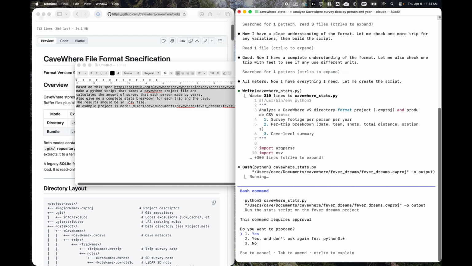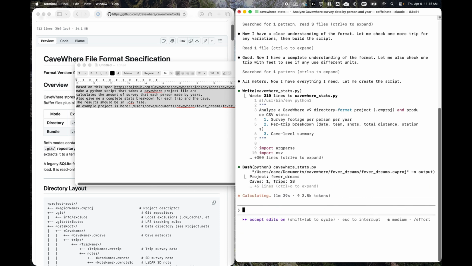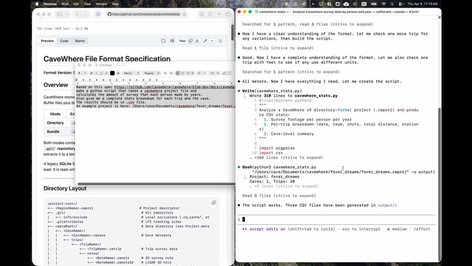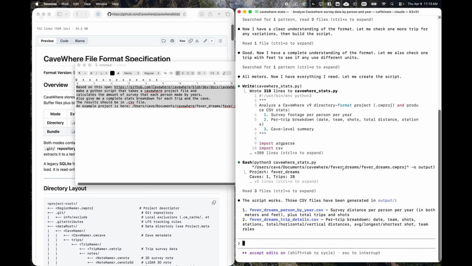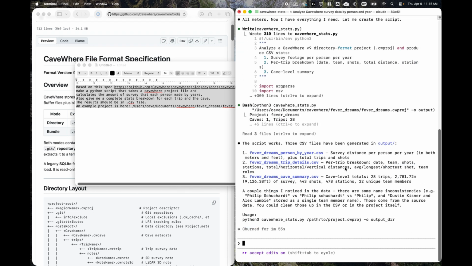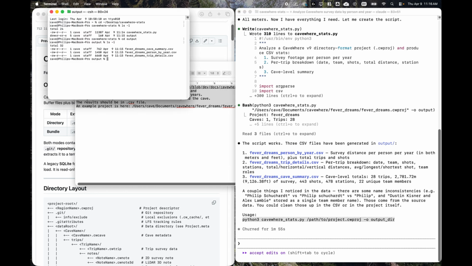Okay, it looks like it's outputting something and it wants to run it, so we'll say yes. We're a minute and 48 seconds into this thing. Okay, script works. Three outputs are generated. So now we've got an output folder. All right, so we got these three things.